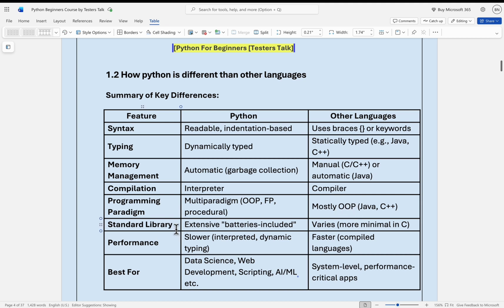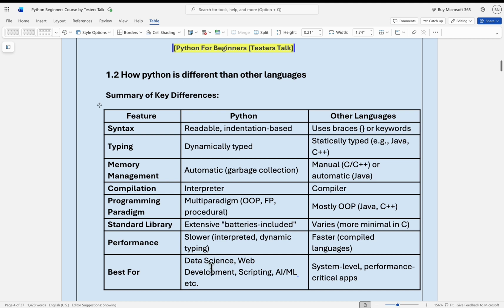Next, we have the standard library. Python by default comes with many libraries, but other programming languages have very minimal inbuilt libraries. Coming to performance, Python's performance is slow because it uses an interpreter, but other programming languages are a bit faster because they use a compiler.